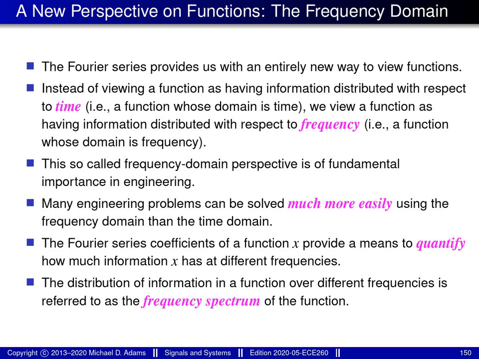Fourier series, however, provide a new way to view the information embodied by a function. Instead of viewing the function as having information distributed with respect to time, we can view the function as having information distributed with respect to frequency. In other words, the function is viewed as having a particular amount of information at each frequency. This distribution of information in a function over different frequencies is known as the frequency spectrum of a function.